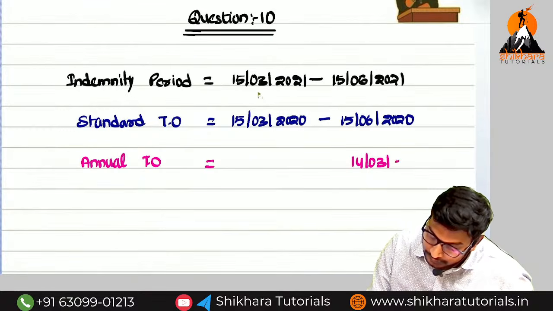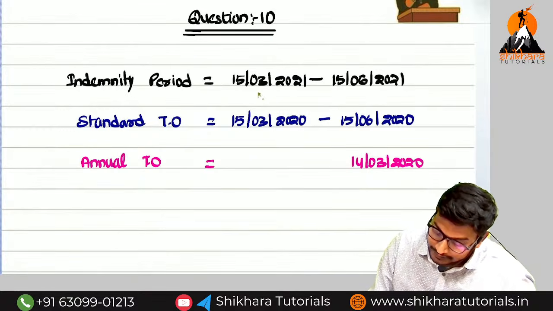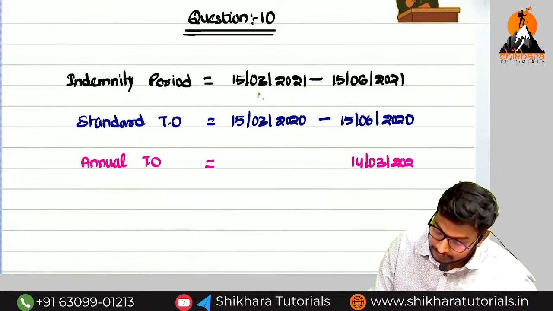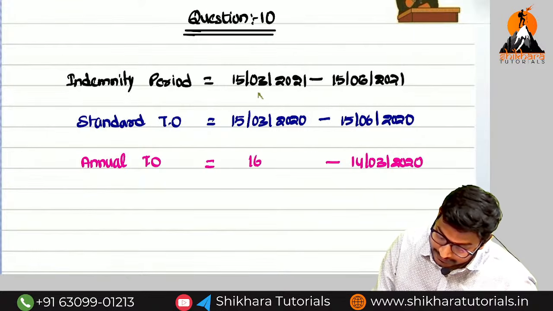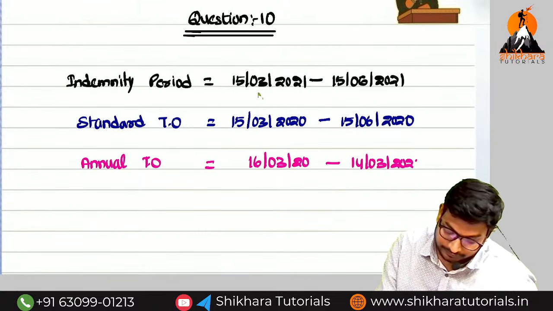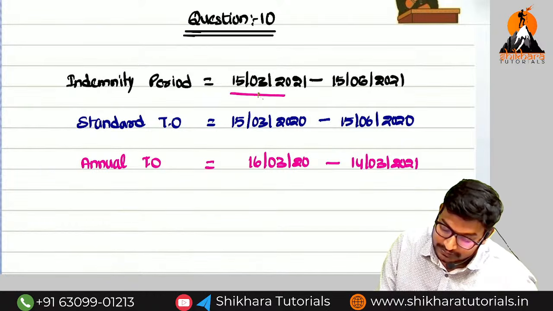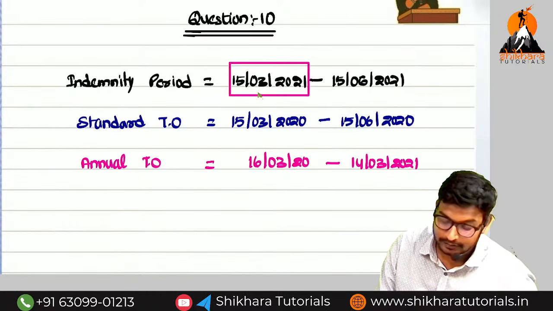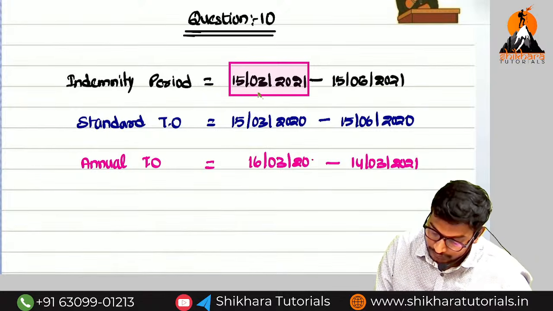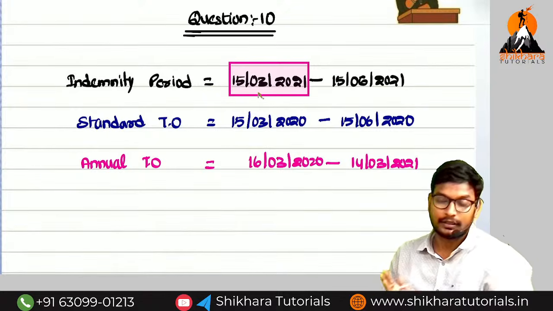14/3/2020 is the ending. Here, 12 months means 16th March 2020, sorry guys, here 2021. Yes or no? This is the end date. So that means the date preceding that is the end date. So 16 March 2020. Are you getting the point?